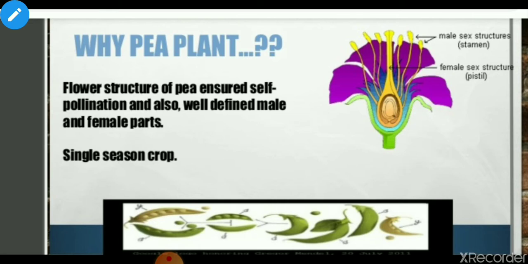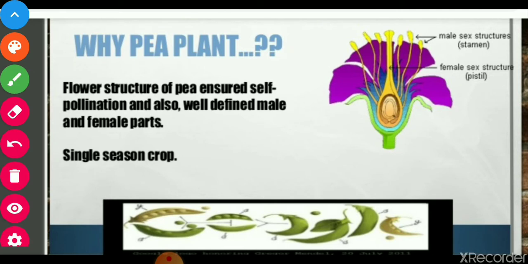Number one, the flower structure of the pea plant ensured self pollination and also well defined male and female parts. So this was the first reason. So see here, male and female parts are well defined.